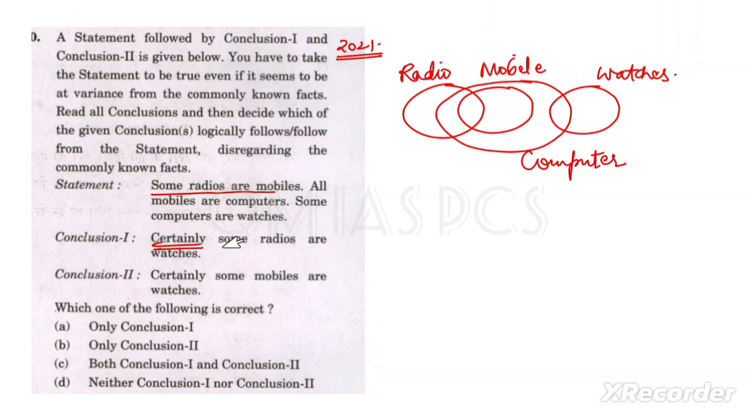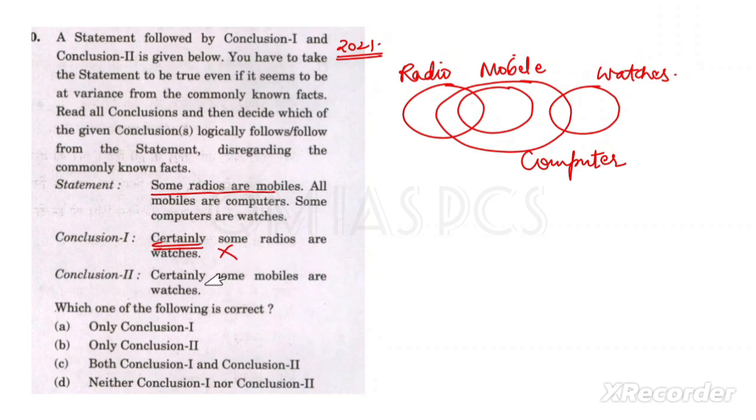So, certainly some radios are watches. From this representation we can say no, it is not following here, because radios is here and watches is here. If you make it like this, with a common part for the radio and for the computer and watches, then in that case we can say yes, some radios are watches, but we can't say it is certainly 100%. So here we can say this conclusion is not following.